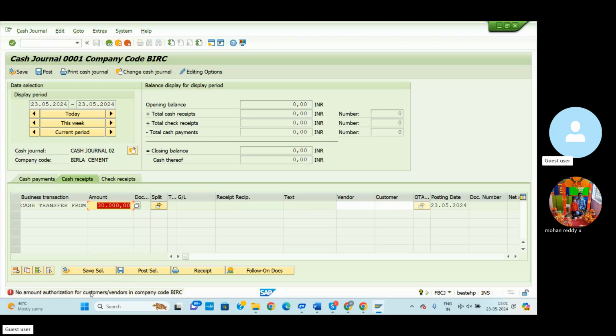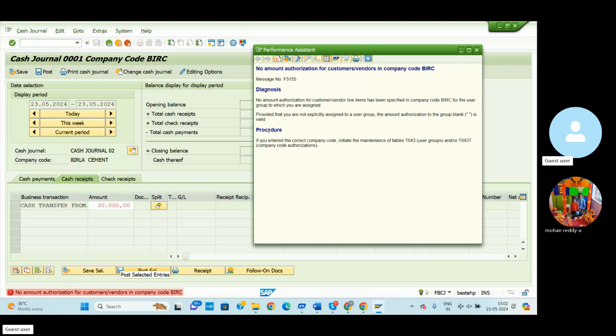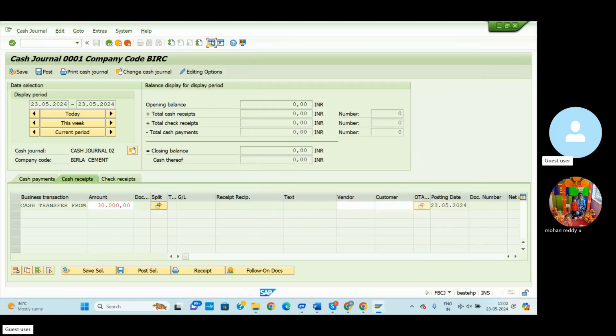No amount authorization for customers and vendors in company code. This is the tolerance group error. I already mentioned many times, at the time of explaining interview questions, that no amount authorization for customers and vendors in company code means this is the tolerance group for employees. So click here, enter the company code, and maintain the table for company code tolerance group. Go to the new section.